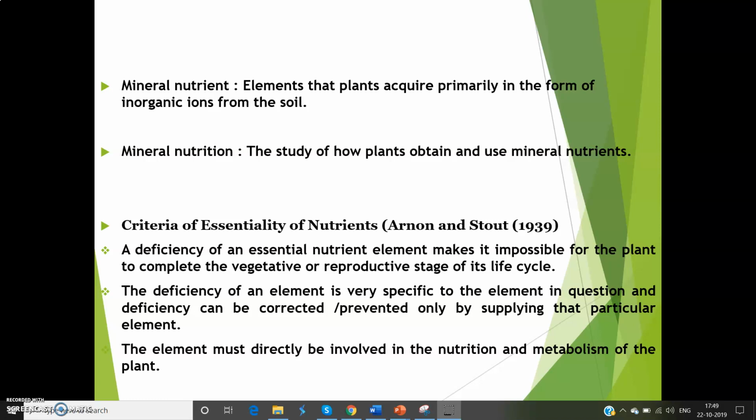That is, no other element can replace the role of this element. And the third criteria is that the element must be directly involved in the nutrition and metabolism of the plant.